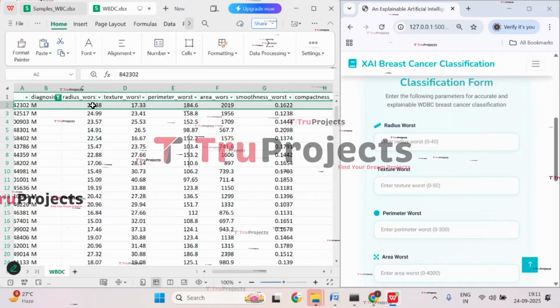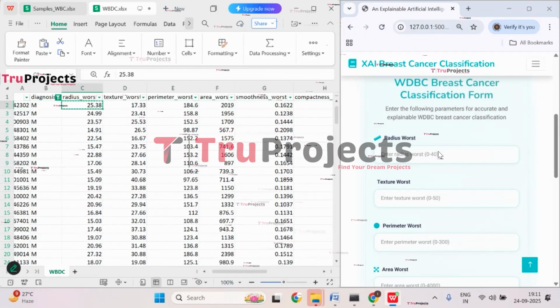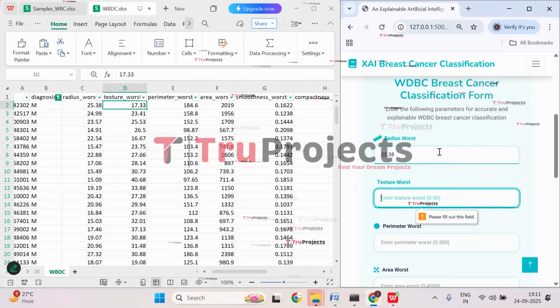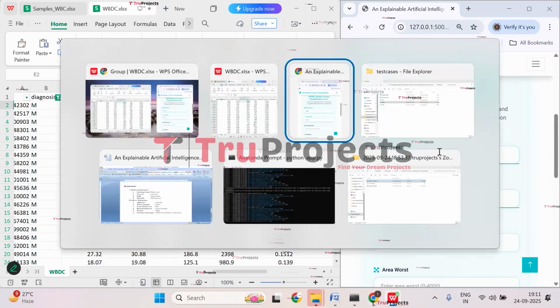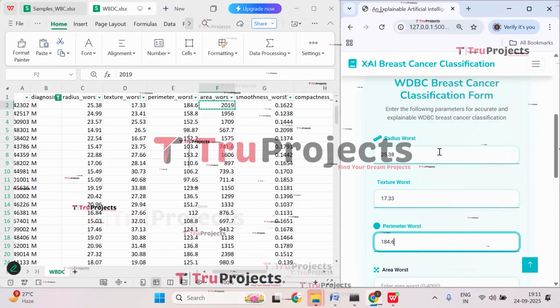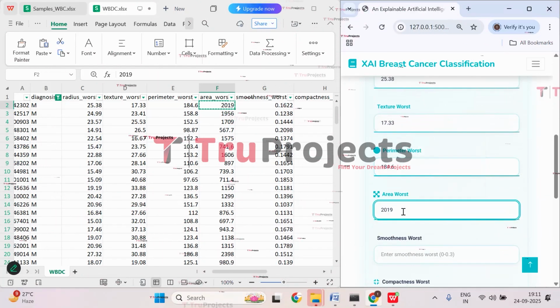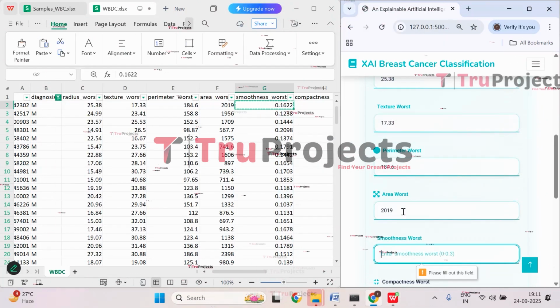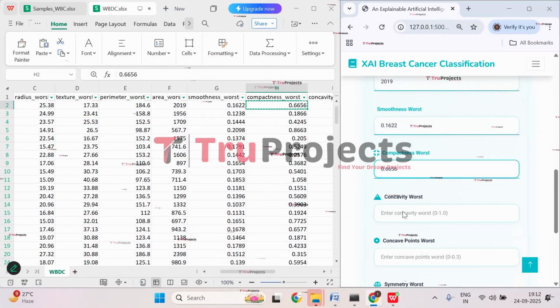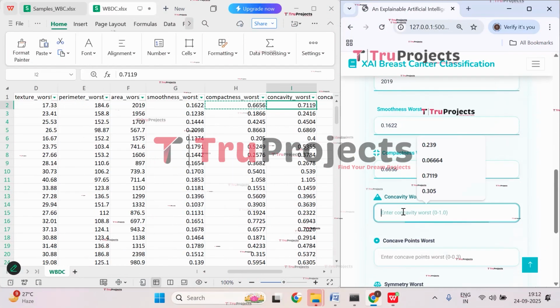Let's check with this case where radius burst is 25.38 and texture burst is 17.33. Perimeter burst is 184.6. Area burst is 2019. And smoothness burst is 0.1622. Compactness burst is 0.6656.